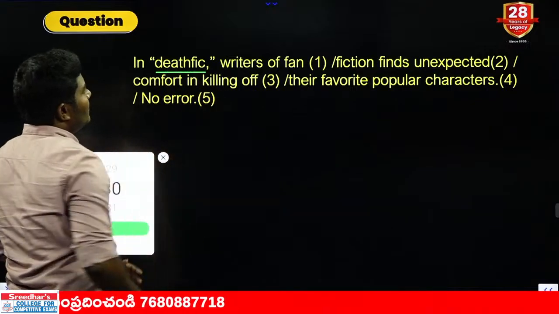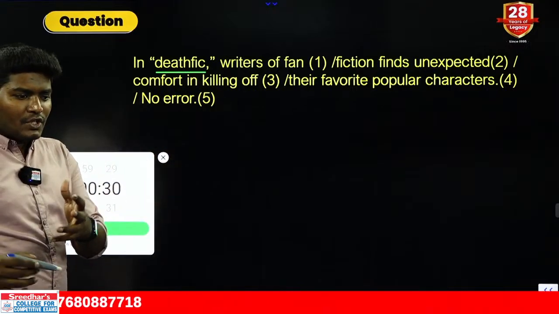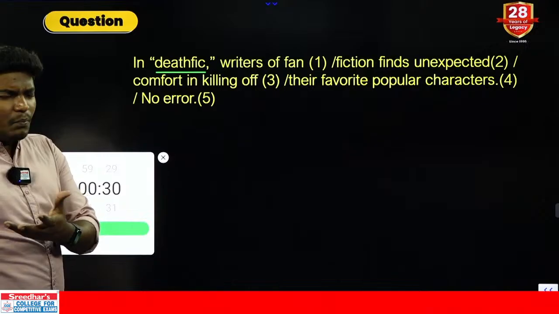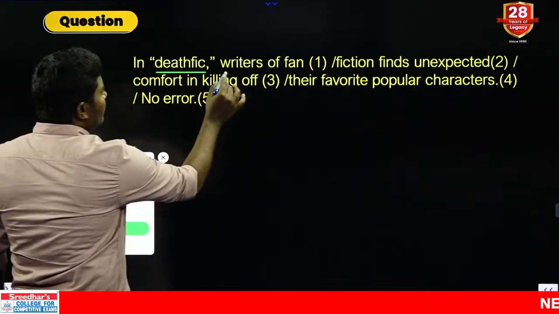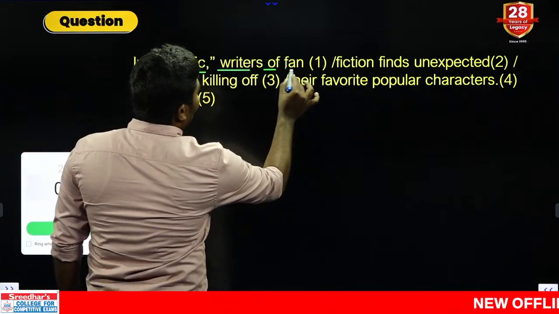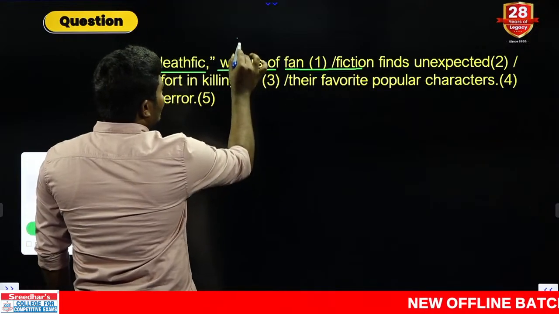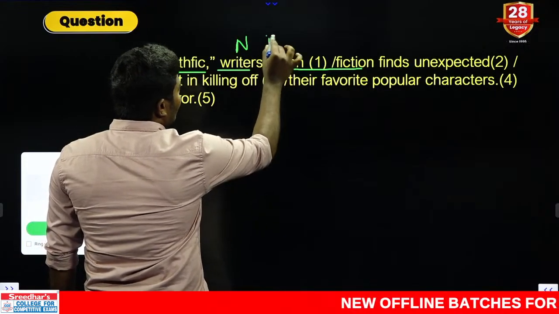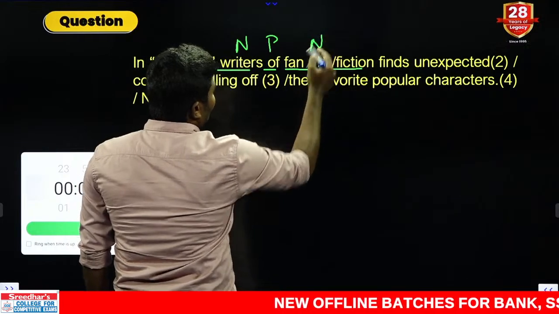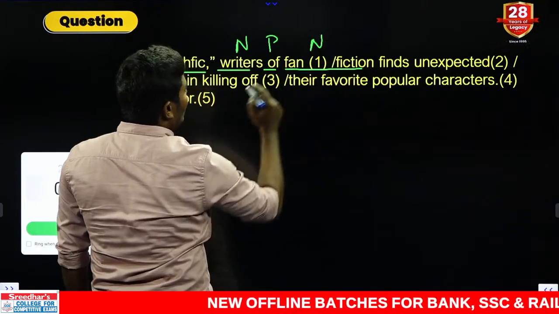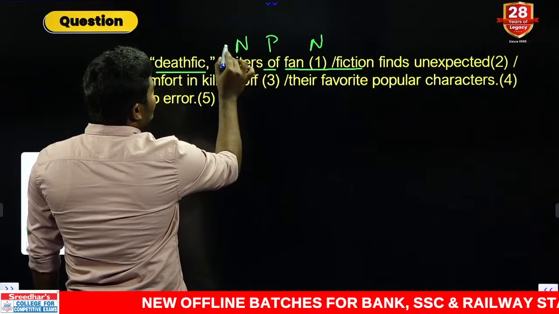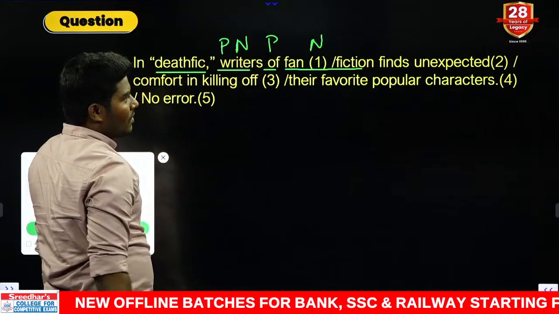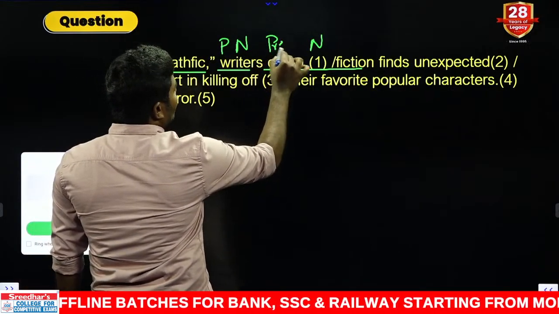In death fic is the name of the fiction, let us say a book. So in this book, writers of fan fiction: writers is a noun, of is a preposition, fan fiction is another noun. Fan fiction is together a noun combination. Now is this noun singular or plural? This is plural noun. First one is plural noun and this is a preposition.